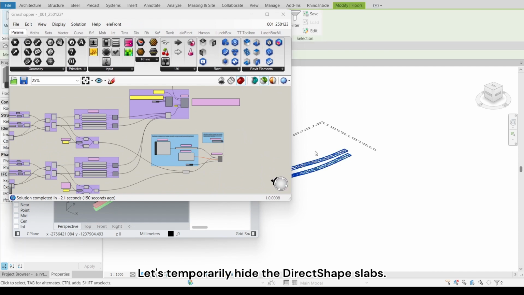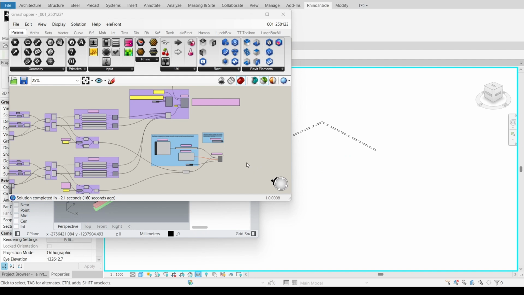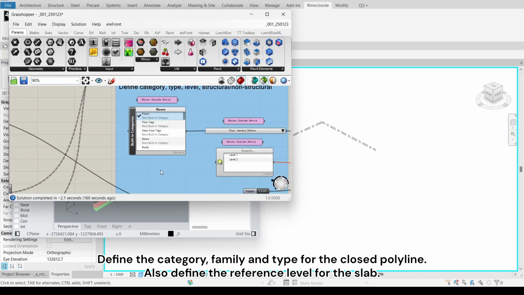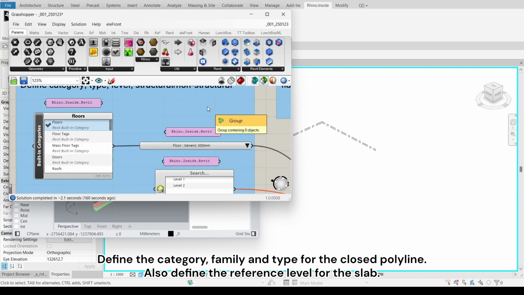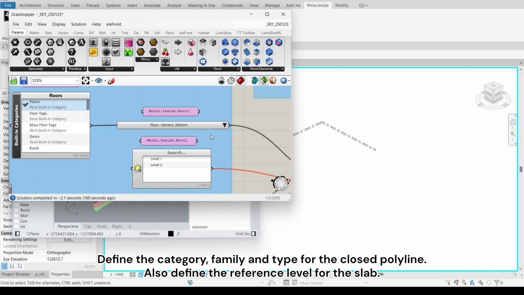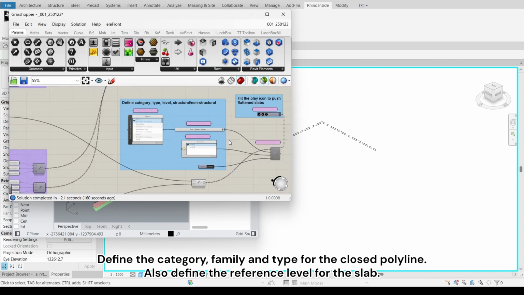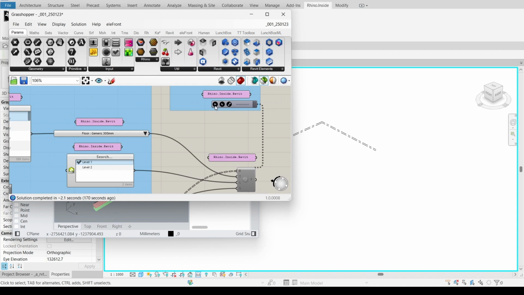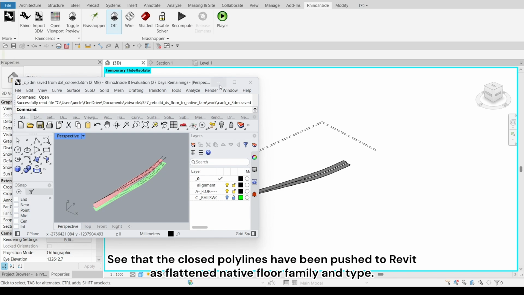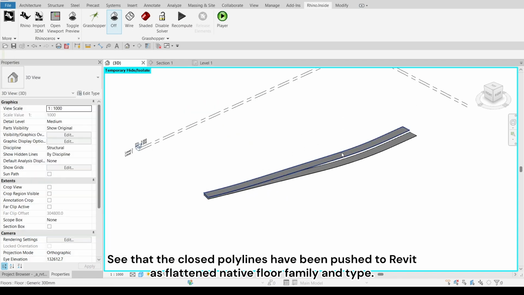Let's temporarily hide the DirectShape Slabs. Define the category, family, and type for the closed polyline. Also define the reference level for the slab. Hit the play button to execute the definition. See that the closed polylines have been pushed to Revit as flattened native floor family and type.